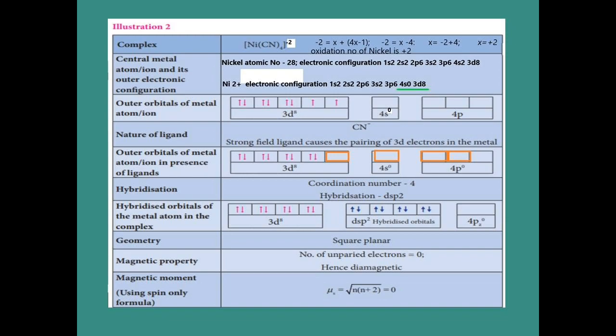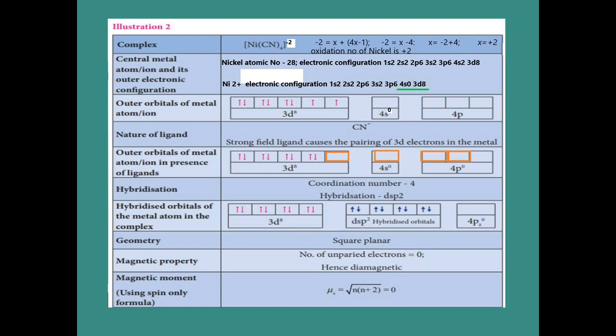In the next step, the 3d orbitals contain 8 electrons. First of all, the 8 electrons are filled. Next, the 4s is 0, and afterward we have to put the 4p orbitals also. Here the cyanide is a strong field ligand, so the strong field ligand always causes the 3d orbital electrons to pair. Now see how the 3d 8 electrons are present in the third step, and how they are present in the fifth step.